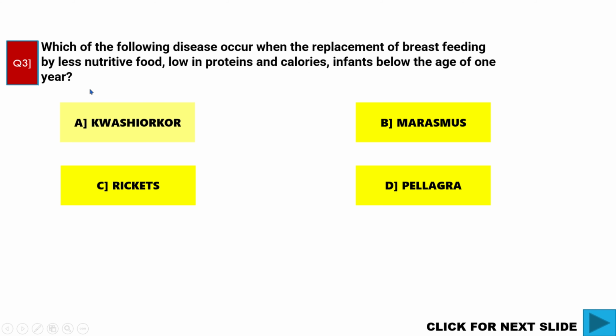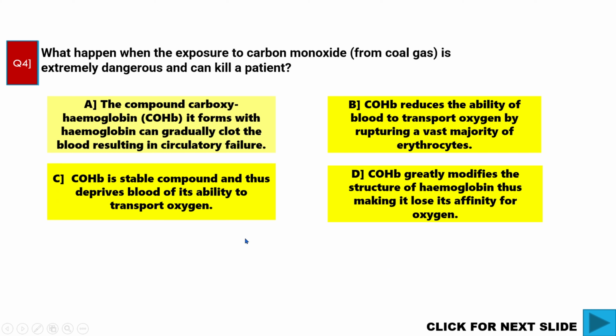Which of the following diseases occurs when breastfeeding is replaced by less nutritive food, low in proteins and calories, in infants below the age of 1 year? B. Marasmus. Correct. What happens when exposure to carbon monoxide from coal gas is extremely dangerous and can kill a patient? Carboxyhemoglobin is a stable compound and thus deprives blood of its ability to transport oxygen. C is correct.